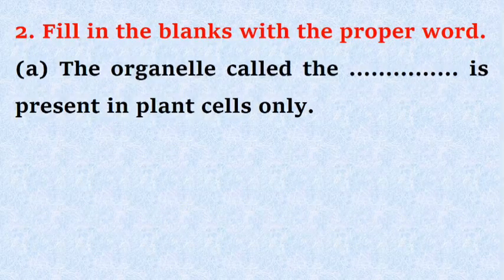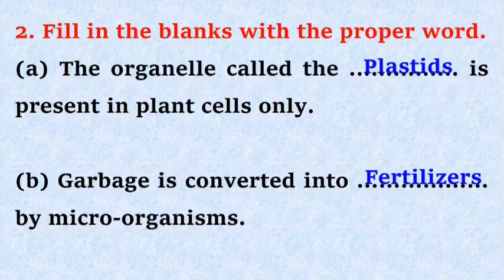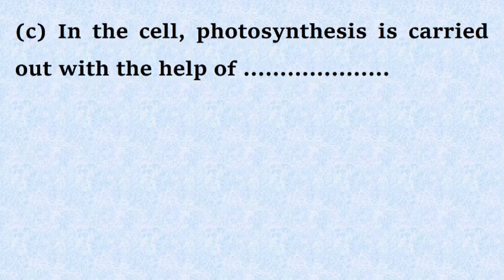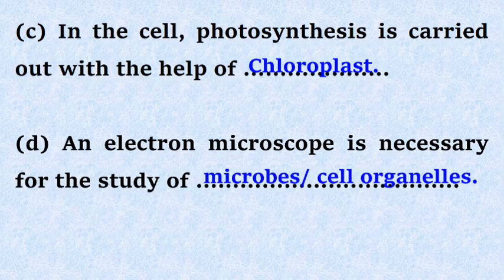Question number 2. Fill in the blanks with the proper word. A. The organelle called the plastids is present in plant cells only. B. Garbage is converted into fertilizers by microorganisms. C. In the cell, photosynthesis is carried out with the help of chloroplast. D. An electron microscope is necessary for the study of microbes or cell organelles.